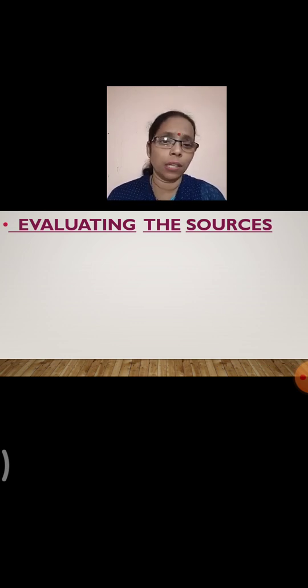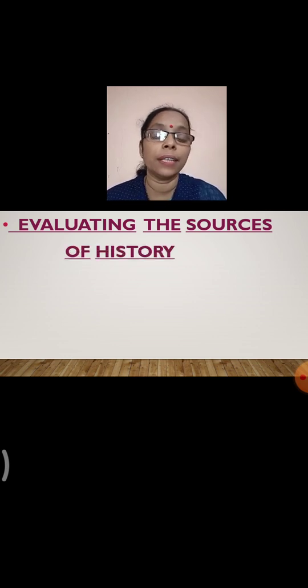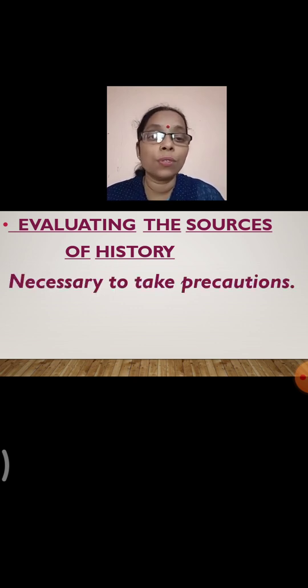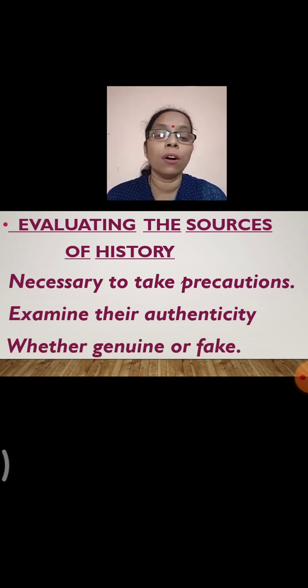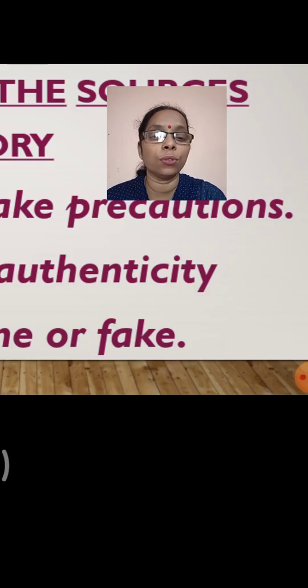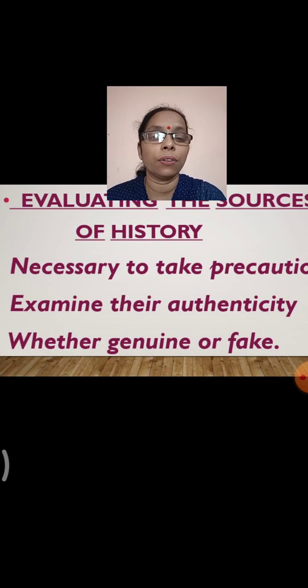Now we have learnt about the sources. Now how do we evaluate the sources, whether they are really genuine, correct or authentic? So we need to take necessary precautions related to these sources. First thing is that you need to examine the authenticity of that particular source, whether it is really correct, whether it is true or false, not fake, or whether it is genuine. So we should be very cautious related to the authenticity of that particular source.